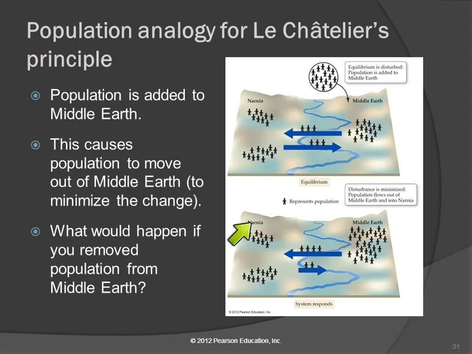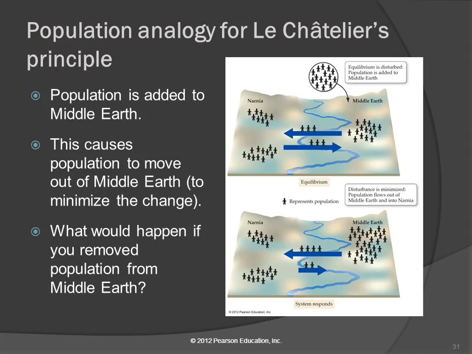What would happen to the population? How would it shift? It would shift over here because there's a whole bunch of people gone, fewer people, more people over here. The rate of the forward reaction would be greater than the rate of the reverse reaction, and so it would shift. So if you add people to one side, the reaction shifts to the other side.